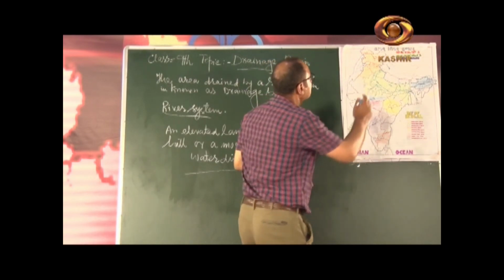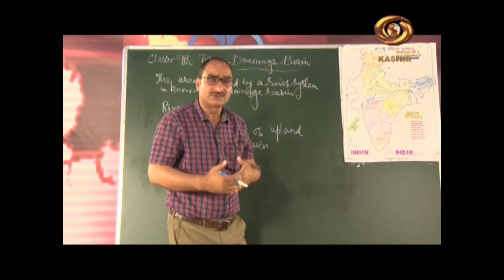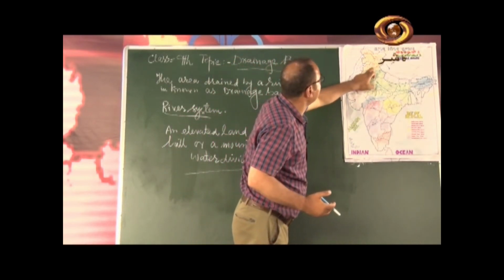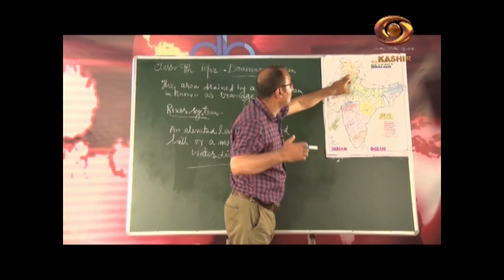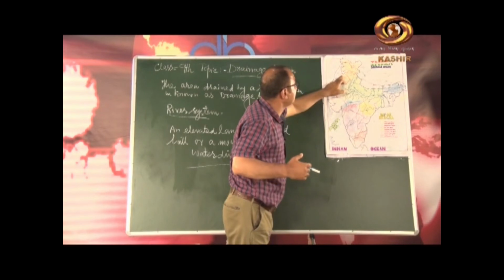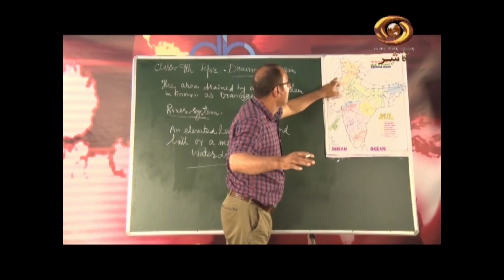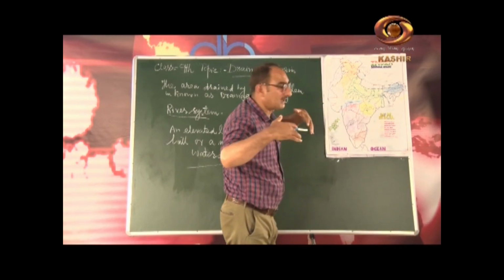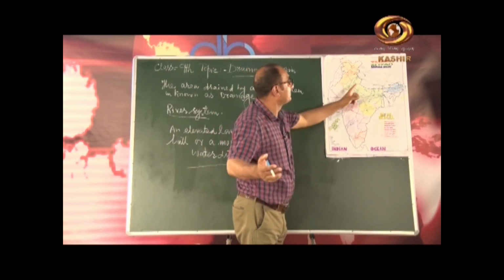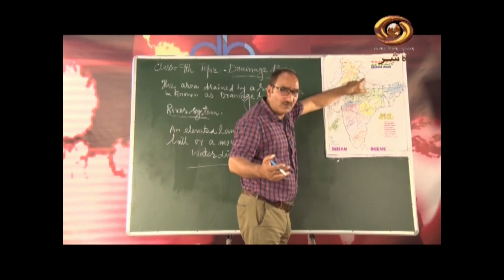Then there is one more river, that is Beas. The origin of the Beas river is also in the hills of Himachal Pradesh. It flows through Kullu valley, and the length of this river is 450 kilometers, and it meets river Jhelum here in Pakistan. Then the largest tributary of this Indus, which I am going to tell you, is the river Satluj, which has its source across the Himalaya near the Kailash mountains.